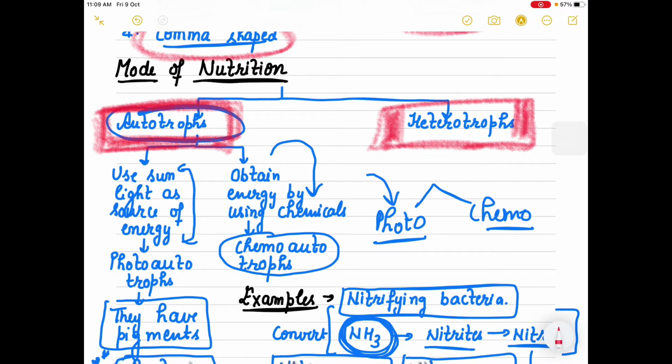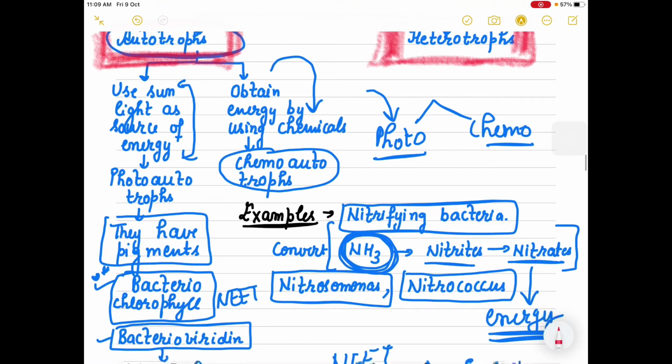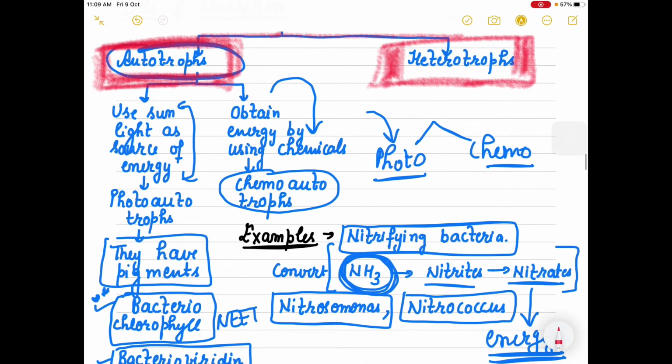That is why they are known as heterotrophs. So they can be divided into two categories, autotrophs and heterotrophs. Now autotrophs are further of two types. First, photoautotrophs, and then chemoautotrophs.